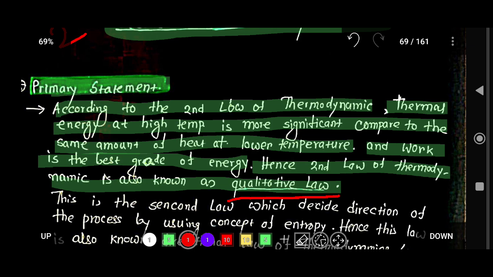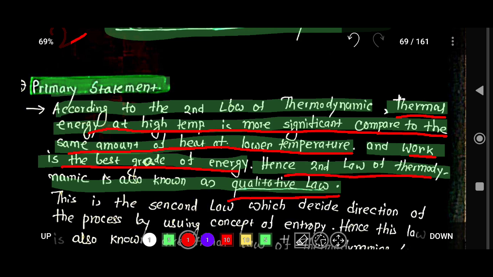Because, remember that according to the second law of thermodynamics, thermal energy at high temperature is more significant compared to the same amount of heat at low temperature. Okay, and work is the best grade form of energy. Hence the second law of thermodynamics is known as a qualitative law.